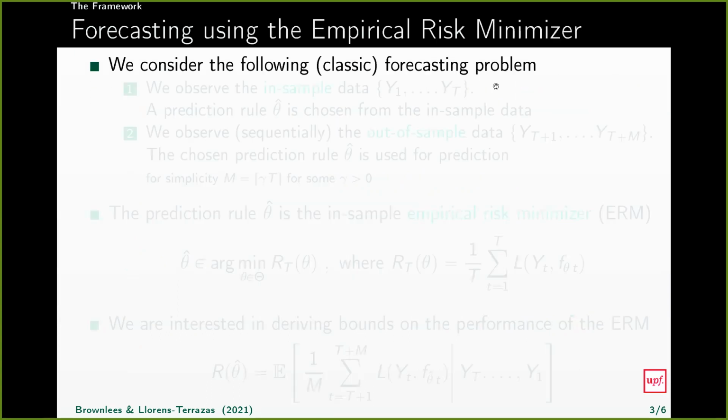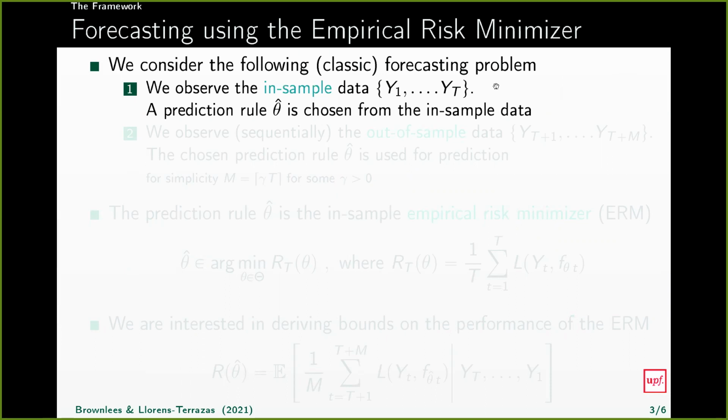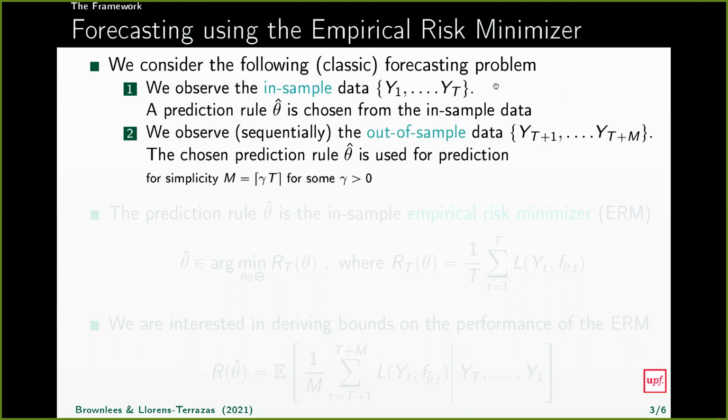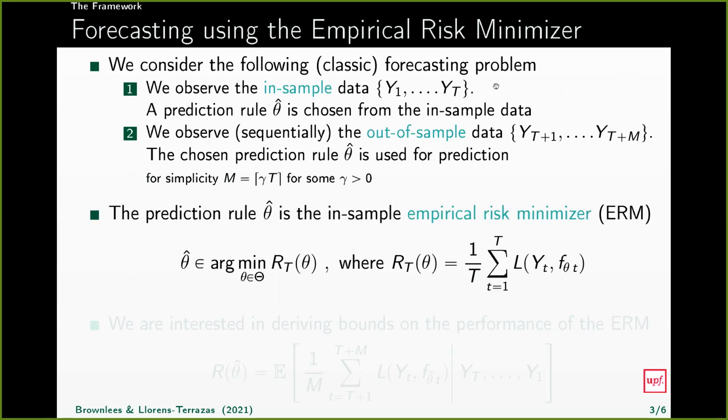Okay, so what's the problem of interest? We have some in-sample data, Y_1 to Y_T, and we use the in-sample data to choose a prediction rule, which is denoted by theta hat. And then we observe sequentially the out-of-sample data, and we use the prediction rule obtained from the in-sample data for prediction. We choose theta hat by empirical risk minimization. That is, we choose the theta hat that minimizes the in-sample risk